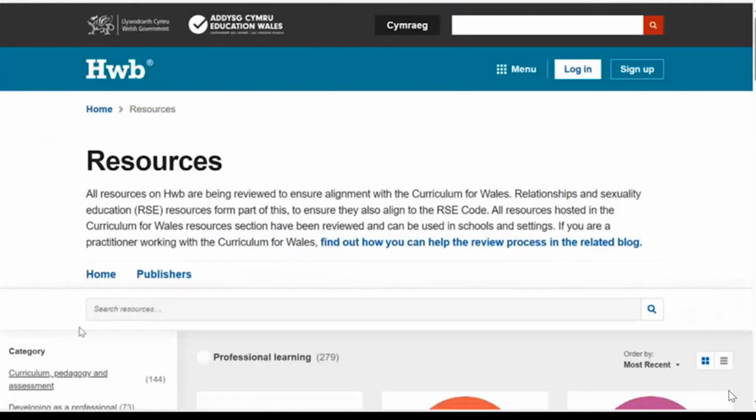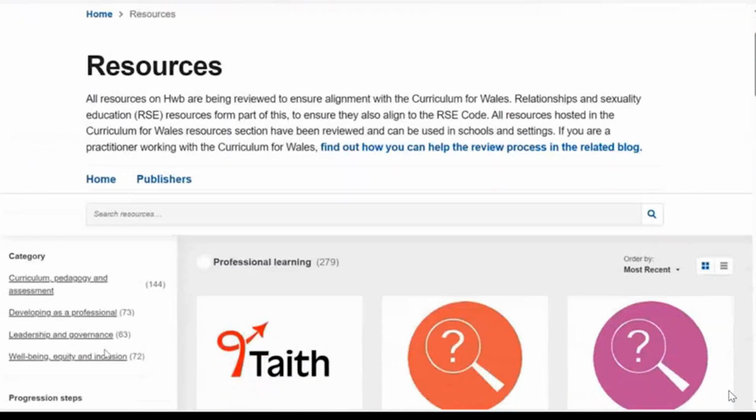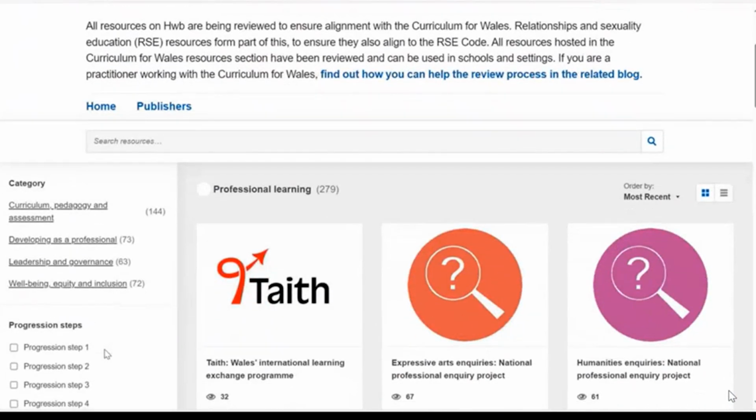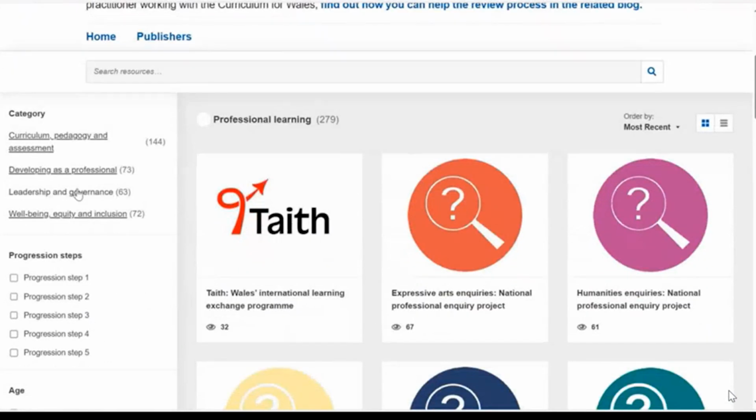We work with the curriculum division in Welsh Government to make sure that the curriculum guidance in the curriculum categories is up to date with policy thinking. We work with teams around leadership and governance, and we also work internally with Welsh Government with the wellbeing, equity and inclusion division as well. But this repository isn't just a filing cabinet full of stuff. It is a link out as well, a portal that transports you out to a variety of other places.